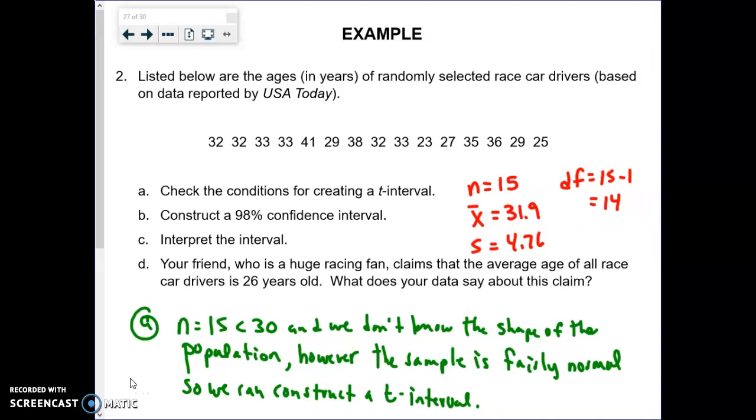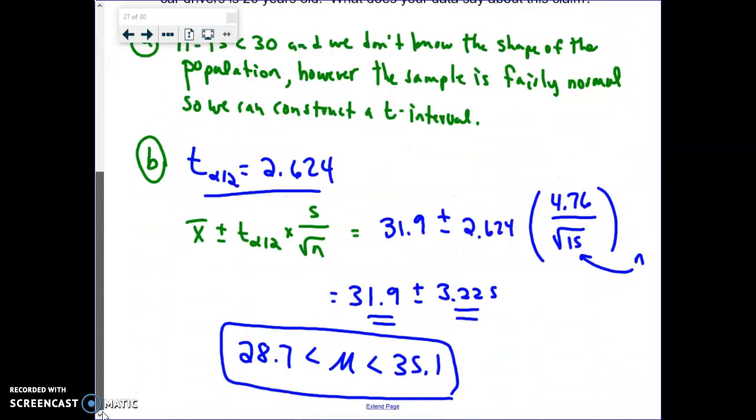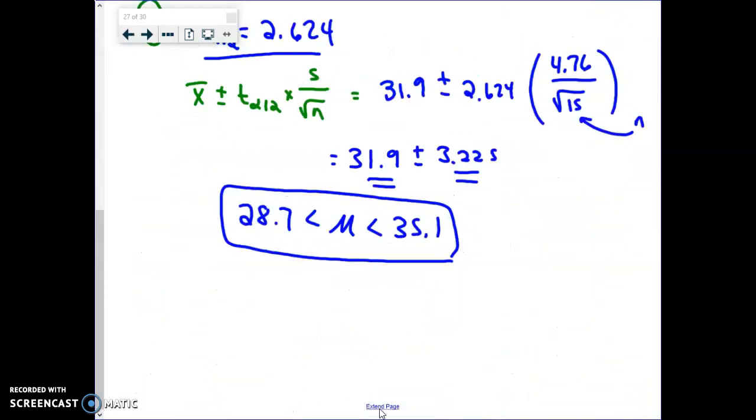So to finish this up, let's look at part C and part D, where we've constructed the interval in the last video, a 98% confidence interval. What we're going to do is interpret it and then look at part D. So how do you interpret this interval that we just constructed? Well, again, we just write it out in the same format we did on the previous exercise.